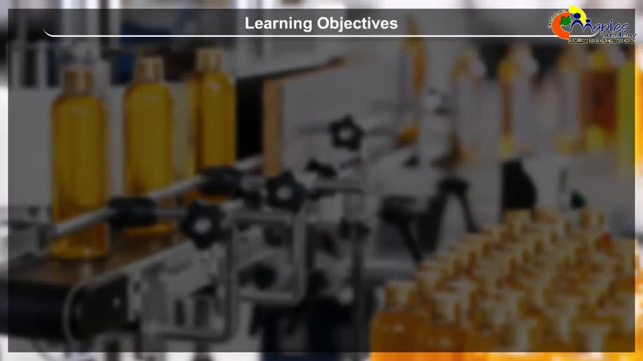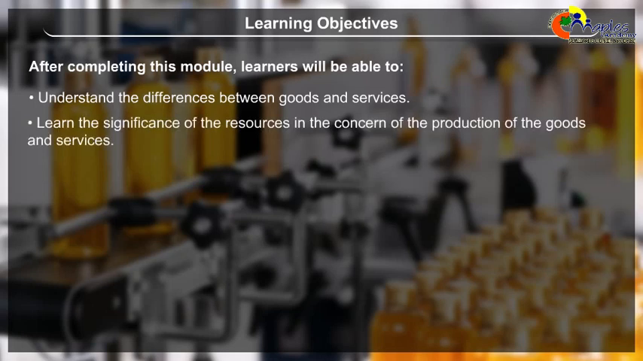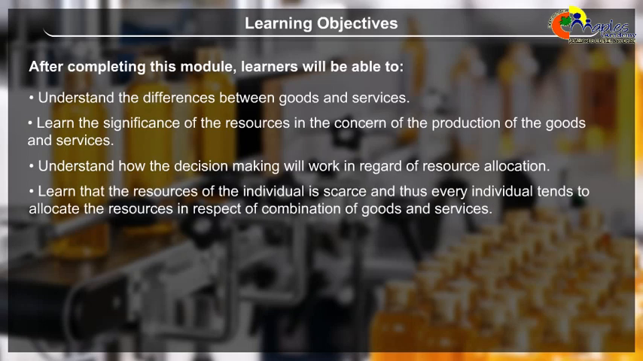Learning objectives. After completing this module, learners will be able to understand the differences between goods and services, learn the significance of the resources in the production of goods and services, understand how decision-making works in regard to resource allocation, and learn that the resources of the individual are scarce and thus every individual tends to allocate resources in respect of a combination of goods and services.